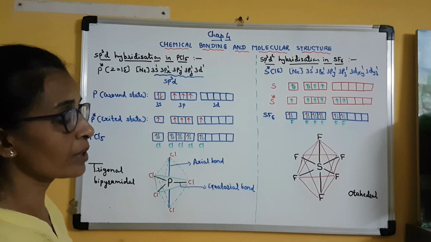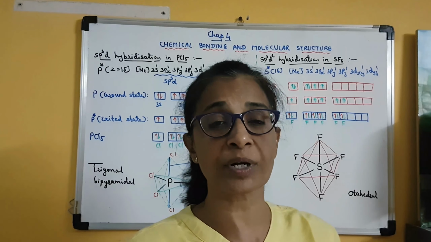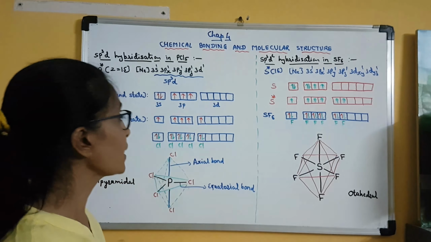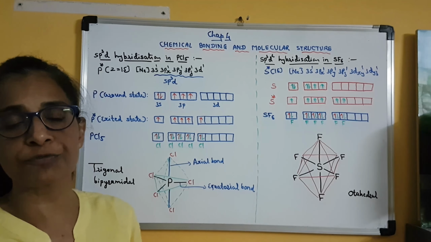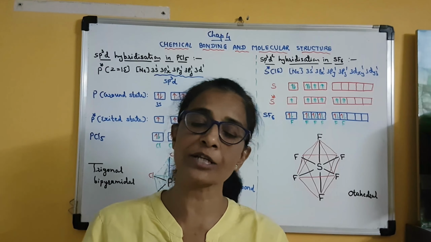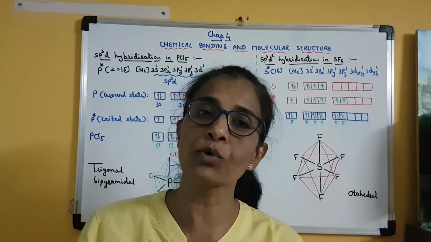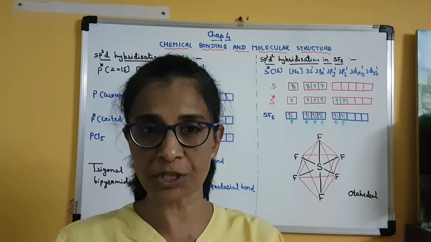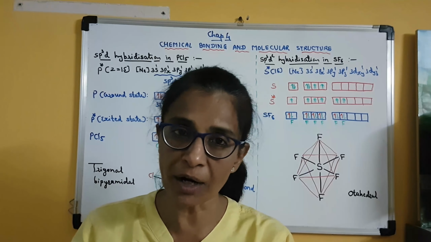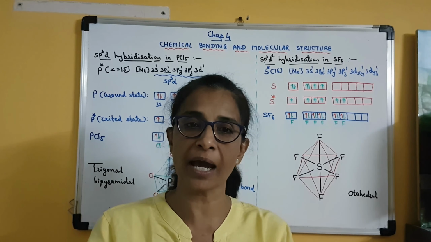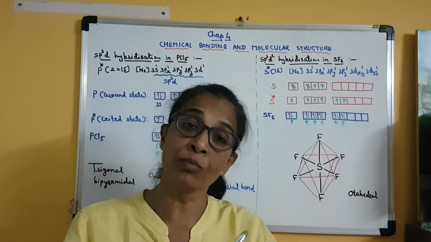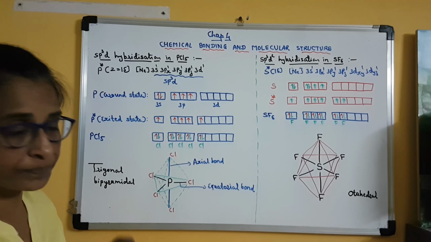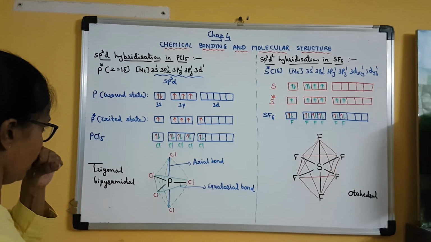These are 3 different types of orbitals, but they belong to the same orbit, that is the third orbit, and that is why there is a negligible energy difference between them, and so they can easily undergo hybridization. As we also know, for hybridization the orbitals involved must have either the same or almost the same energy. Clear? So here this is possible in the case of phosphorus.